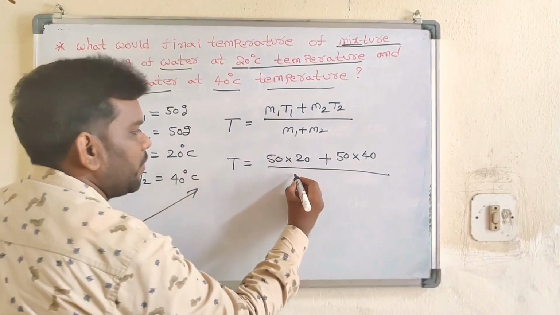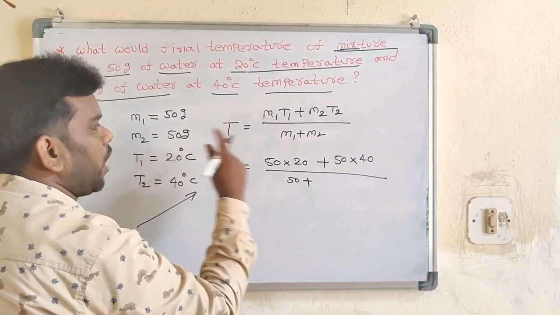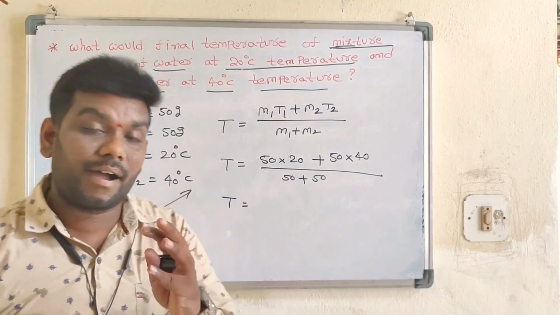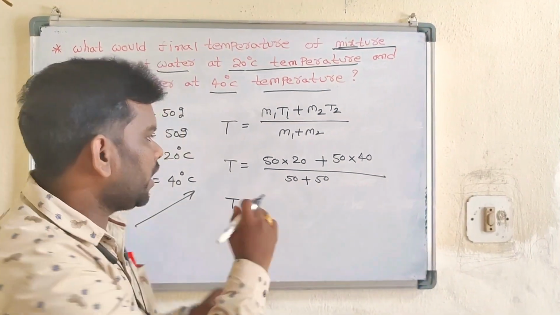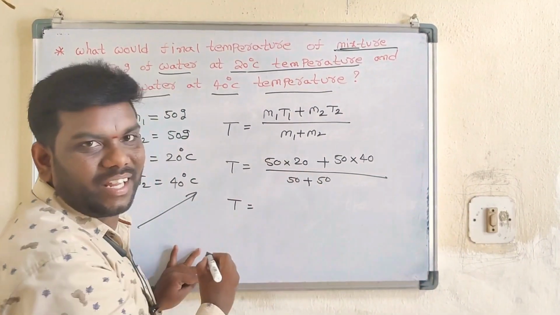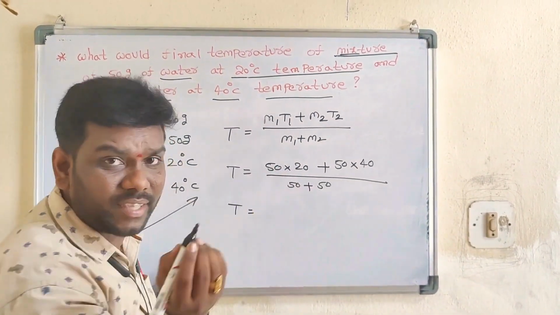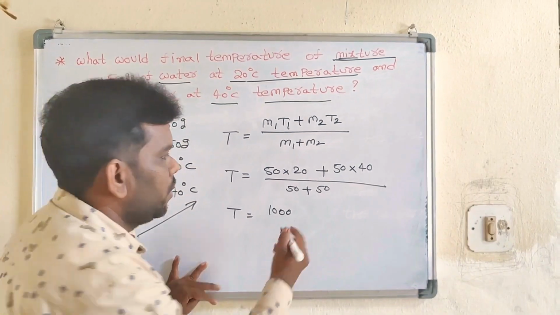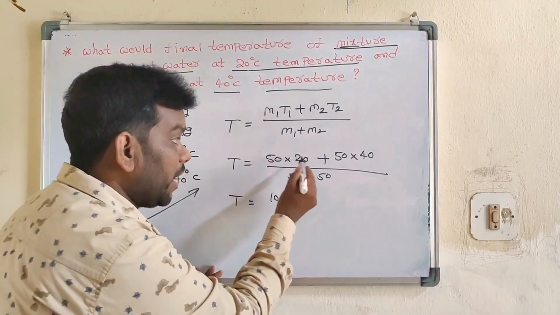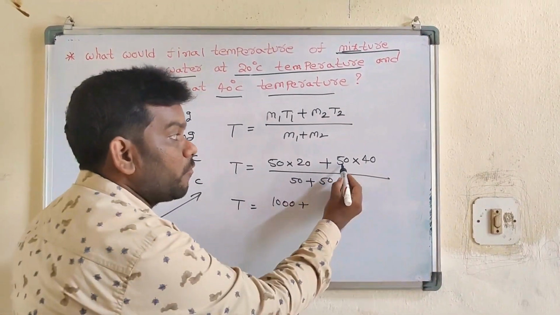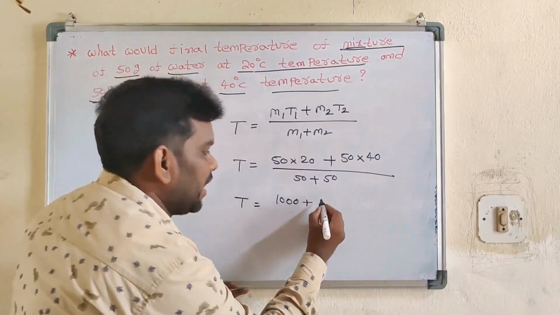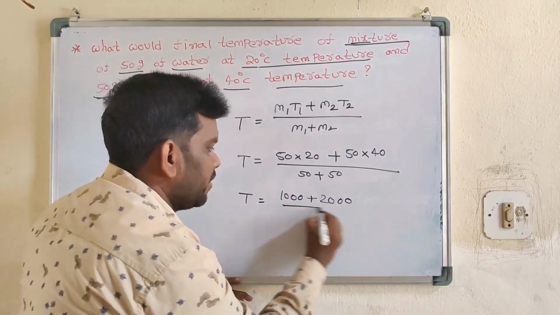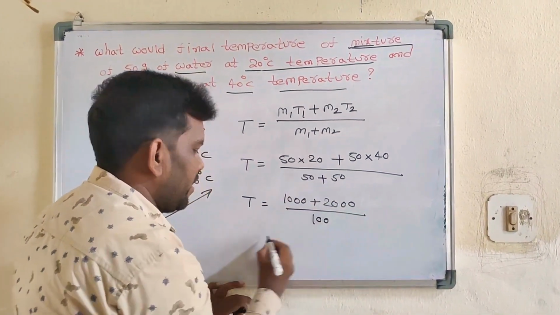M1 what? 50. M2 what? 50. So 50 plus 50 is 100. Here 50 into 20 is very simple. 5 2s are 10. How many zeros? 2 zeros. So 1000. Plus, 50 into 40: 5 4s are 20. How many zeros are there? 2 zeros. So 2000. Okay, 50 plus 50 is 100.